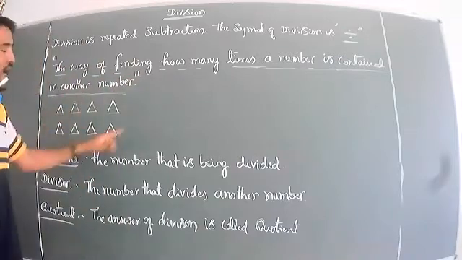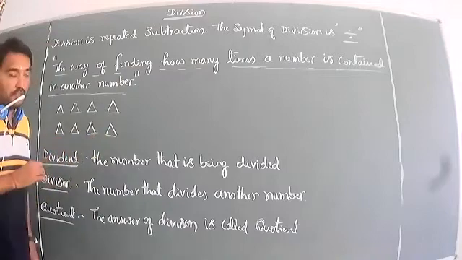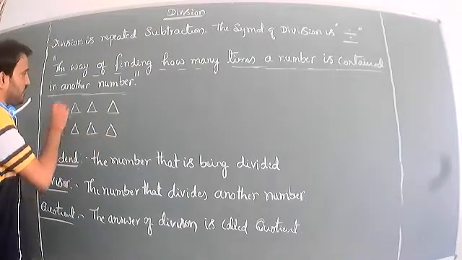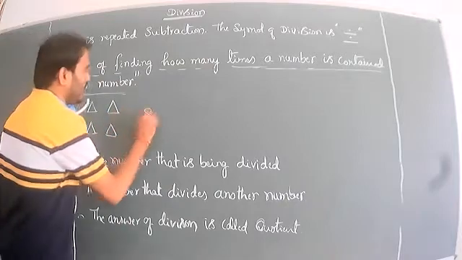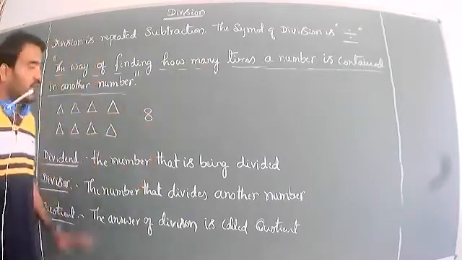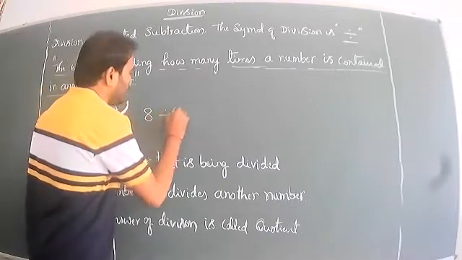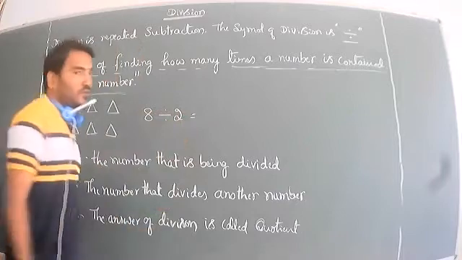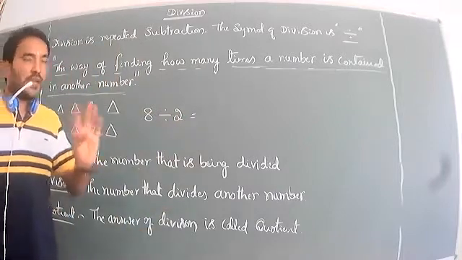I have written 8 triangles on the board, 1 2 3 4 5 6 7 8. Totally how many triangles? 8 triangles. I will give these triangles to two people, equally divided among 2 members. So how many does each one get? Totally it can be divided, 4.